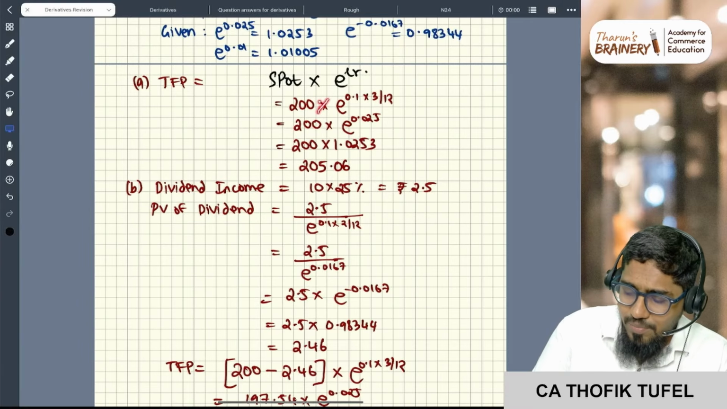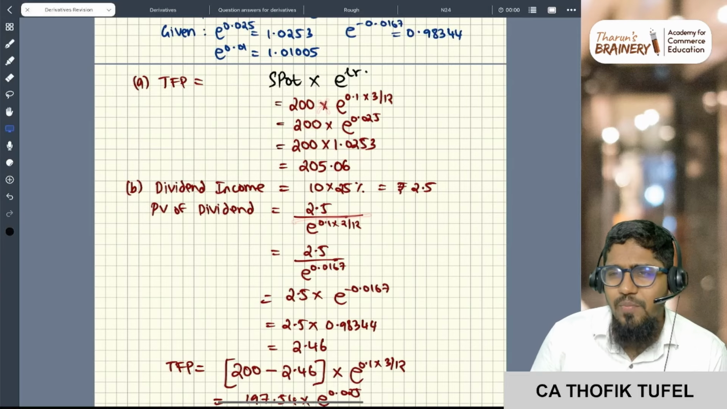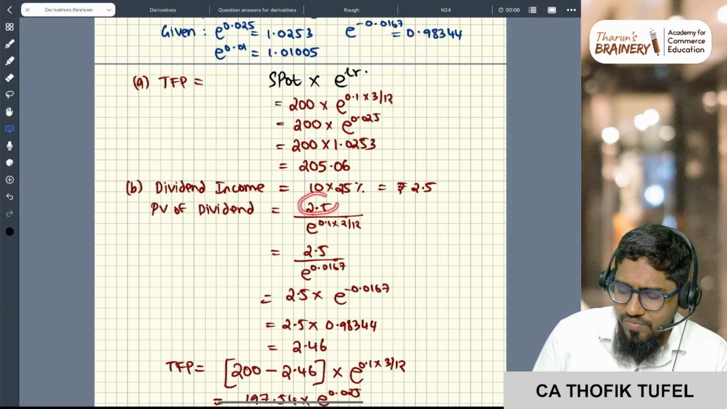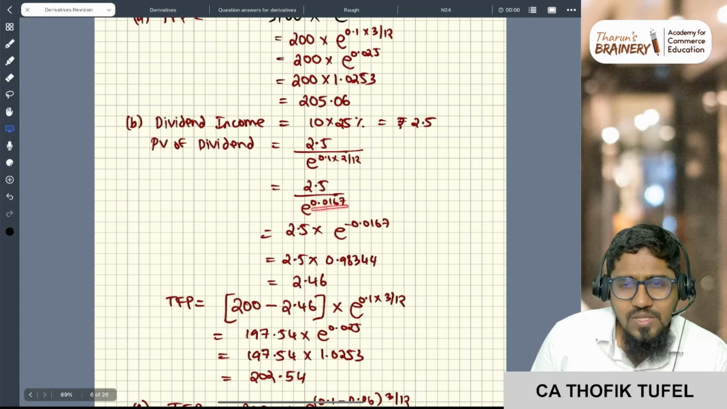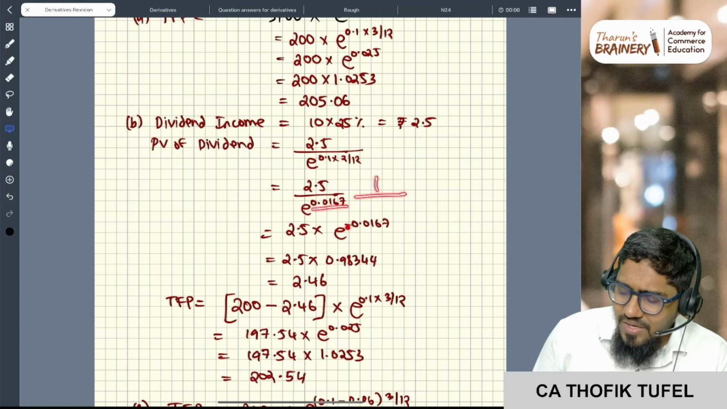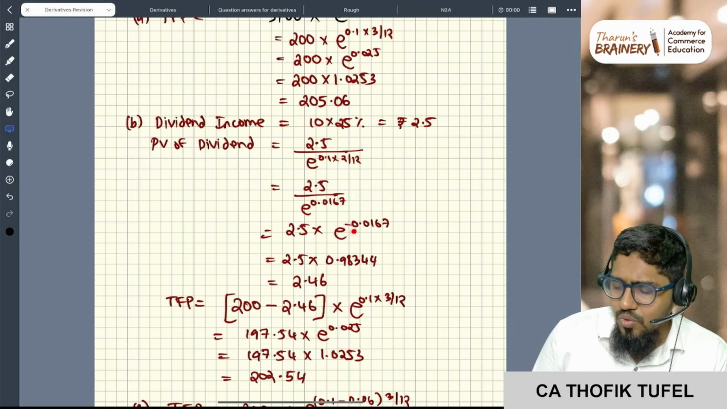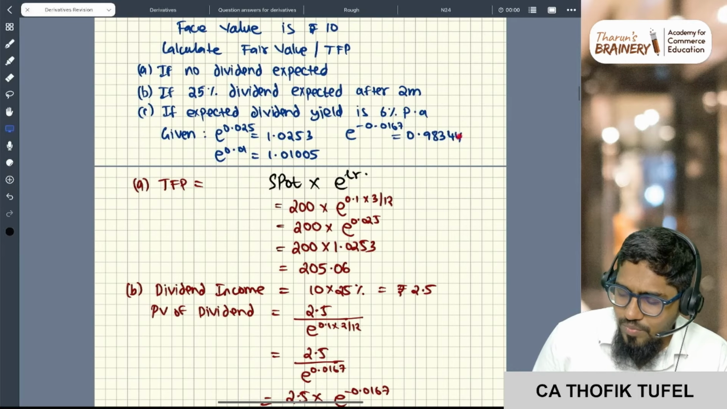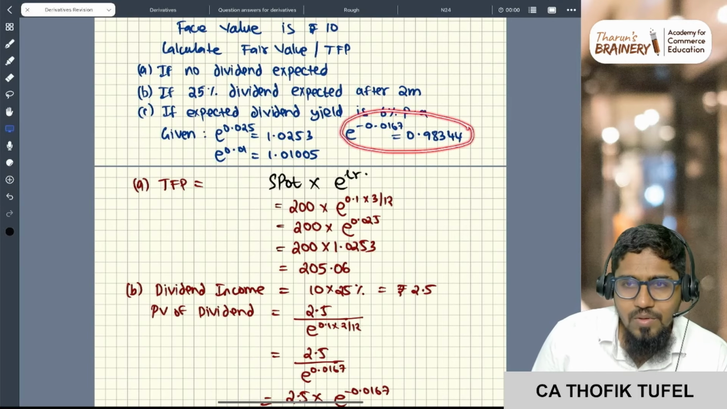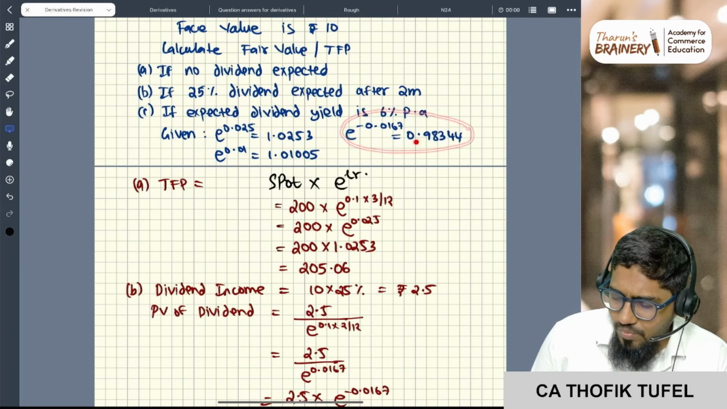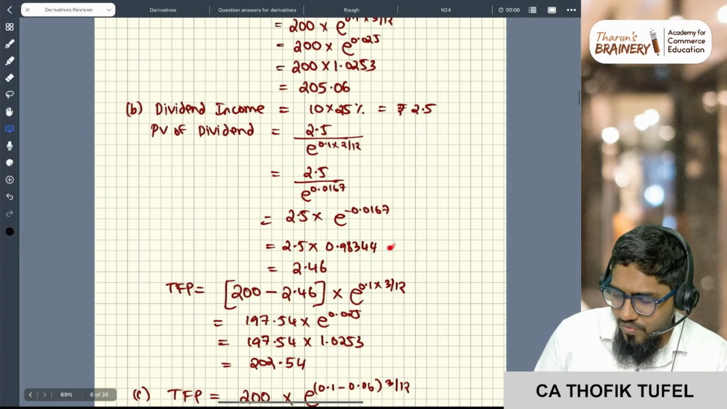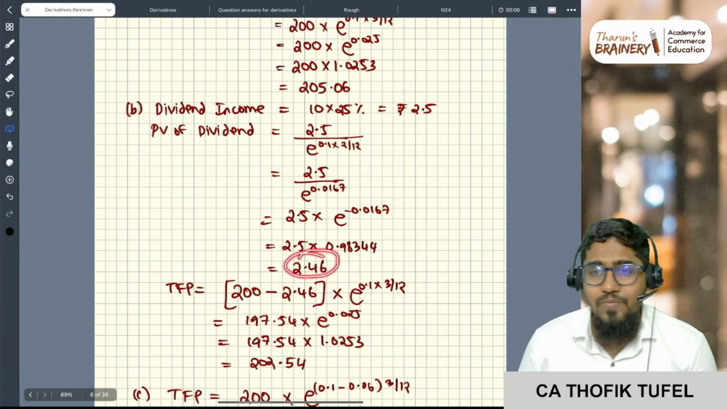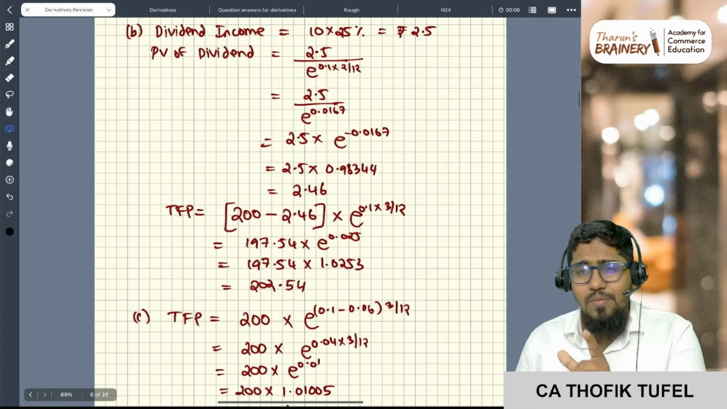Now here I should do present value of dividend. Future value we multiply, present value we divide. So divided by e to the power rt. So 2.5 rupees divided by e to the power 0.1 into 2 by 12. So what is this? e to the power 0.0167. Now because it is divided, it actually becomes minus, so e to the power minus 0.0167. Please see here it is given: 0.98344. So 2.5 into 0.98344 is 2.46. So 2.46 is the present value of dividend.